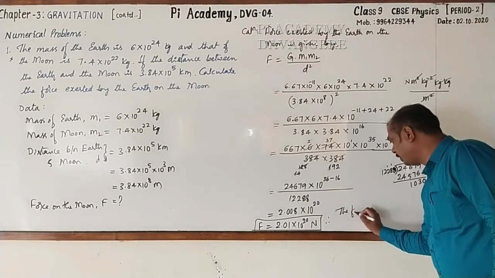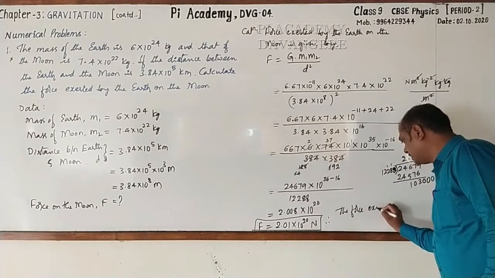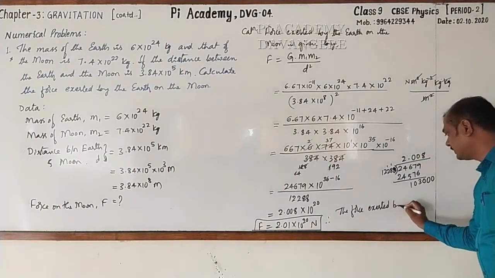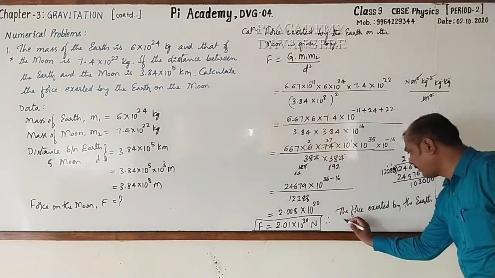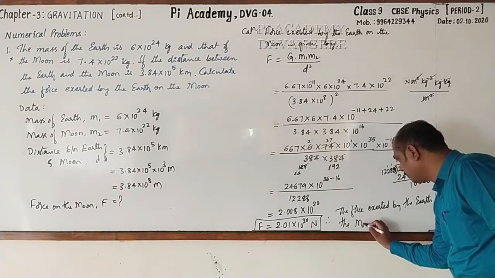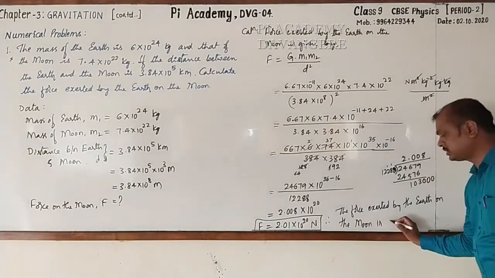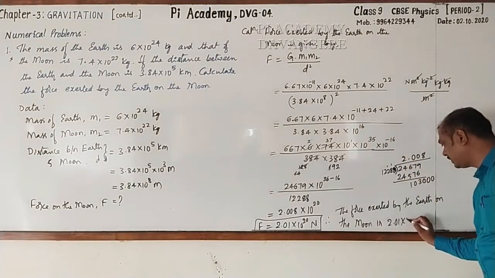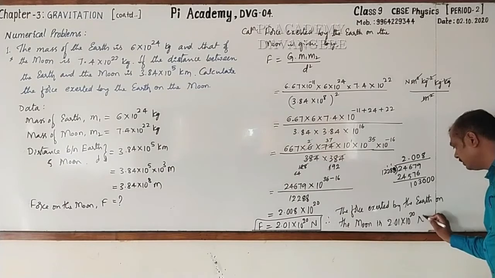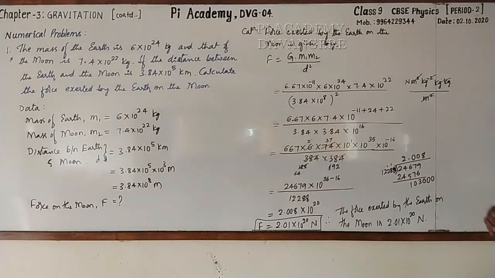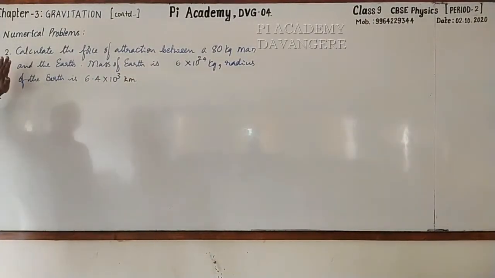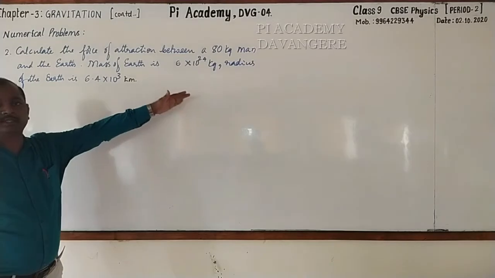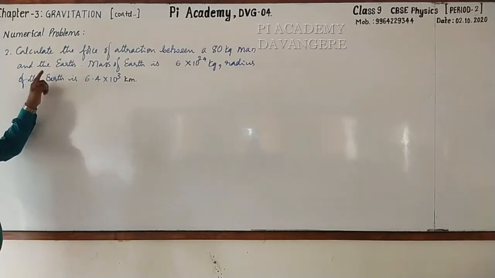Therefore, the force exerted by the earth on the moon is how much? It is 2.01 into 10 raised to the power 20 Newton. Yes, please go for copying. Dear students, please go through the second one. It is: calculate the force of attraction between a man and the earth.